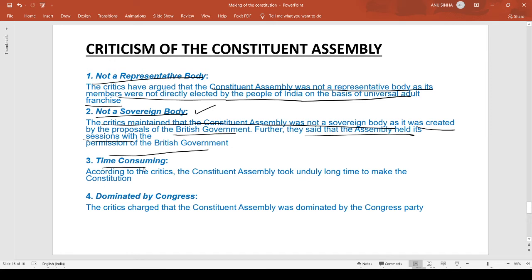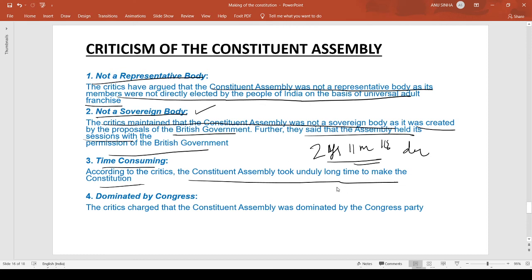The third argument is that it was time consuming, because it took 2 years, 11 months and 18 days to complete the Constitution. That's why they said that the Constituent Assembly took an unduly long time to make the Constitution, giving the argument that the American Constitution was formed in only 4 months.